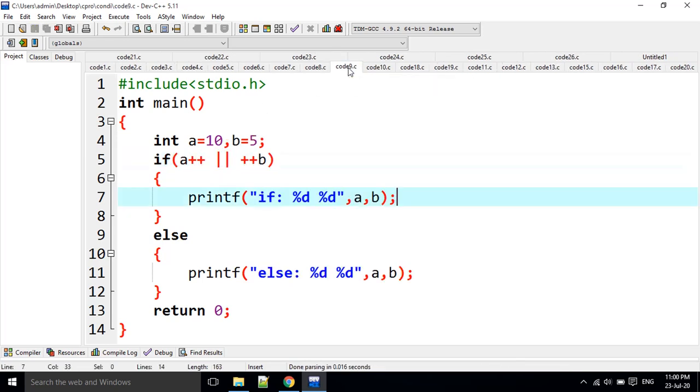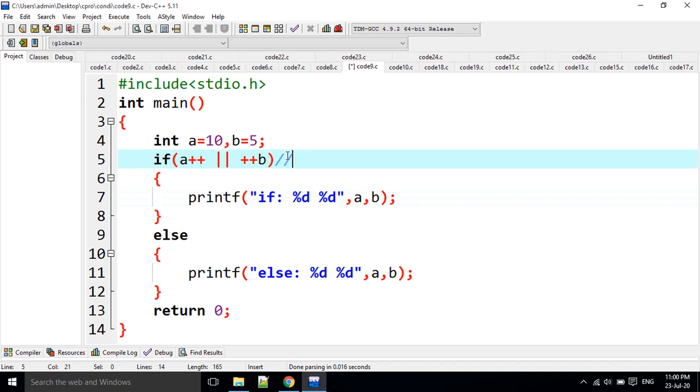Going to the next question. Some expression is there in the if block here. A is equal to 10, B is equal to 5. A plus plus logical OR plus plus B. How are we going to evaluate this expression?